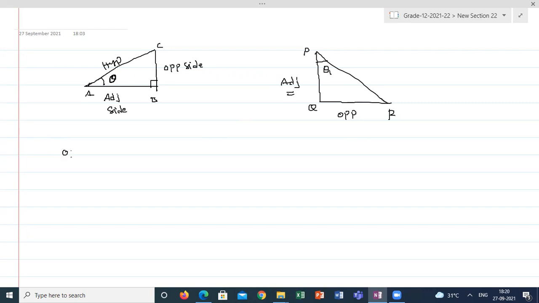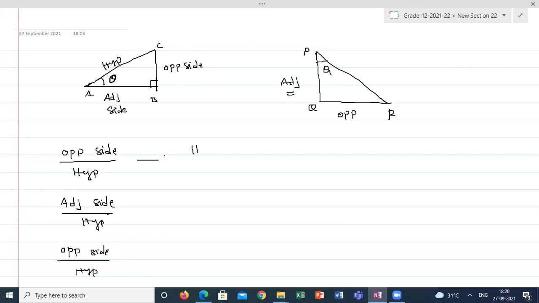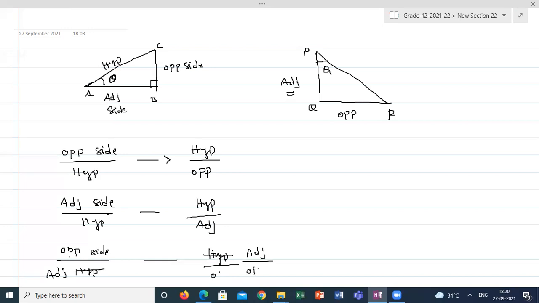I can take opposite side by hypotenuse, adjacent side by hypotenuse, and opposite side by adjacent side. And their reciprocals: hypotenuse by opposite side, hypotenuse by adjacent side, and adjacent side by opposite side.